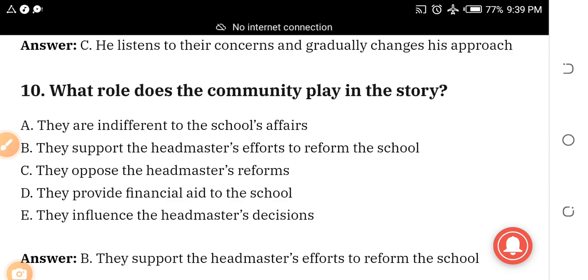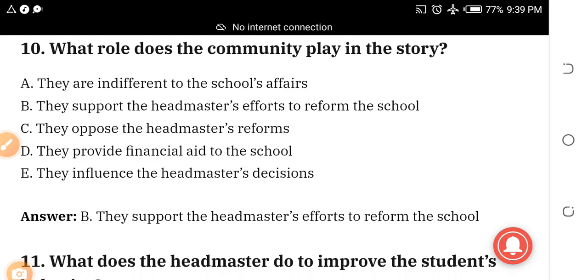Let me allow you to answer that one. Which one is the answer? The answer actually is B. They support the headmaster's reform efforts. They support the headmaster's efforts to reform the school.